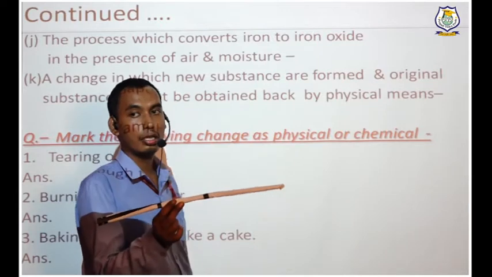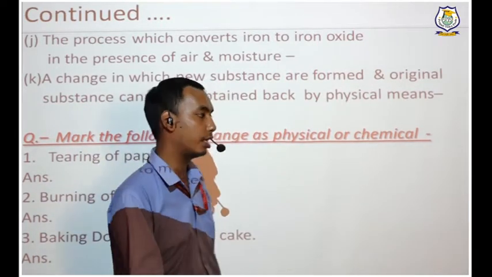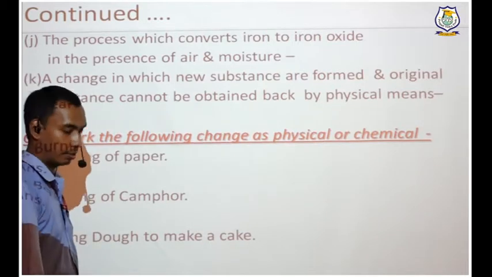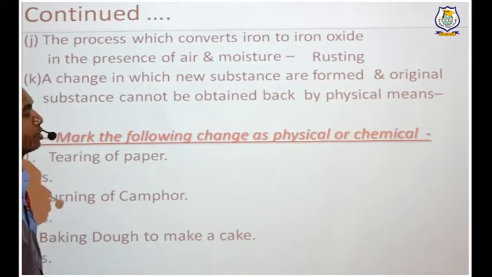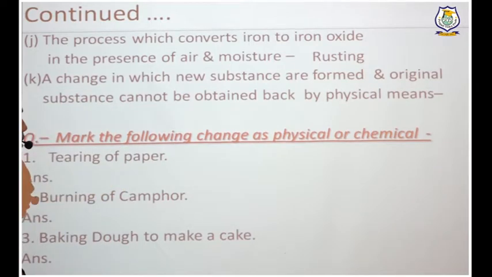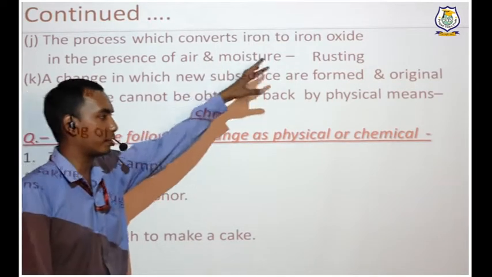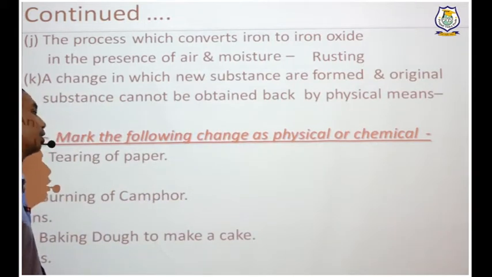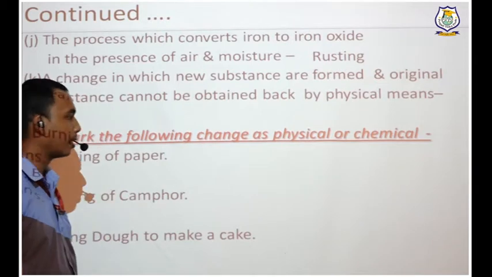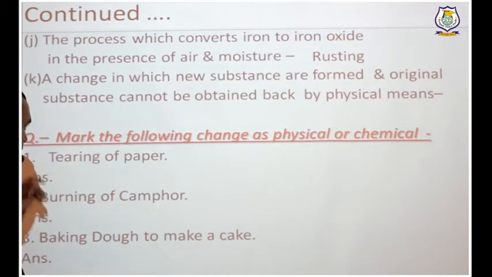It will get rusted, and that process is called rusting. It is simple oxidation. Iron gets oxidized and turns into iron oxide, hydrated iron oxide because it has some amount of water also, and so it is rusting.